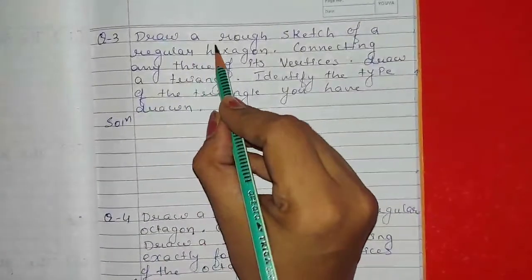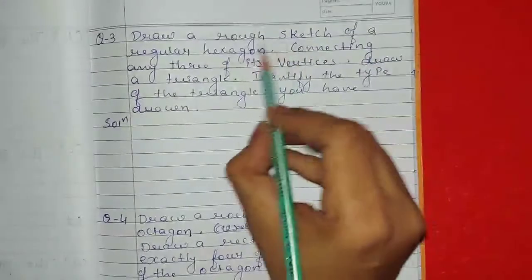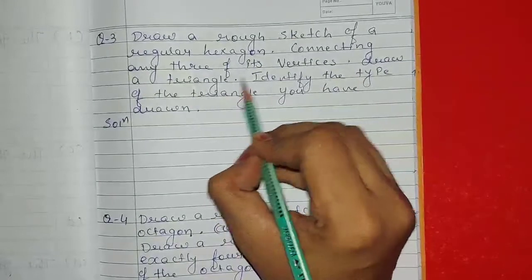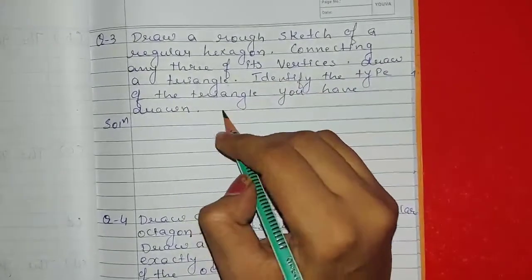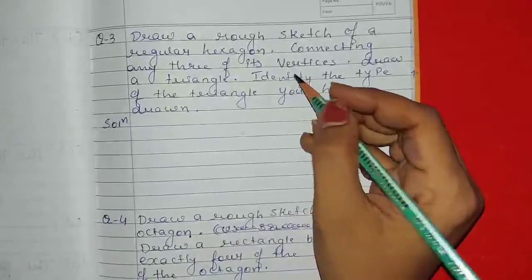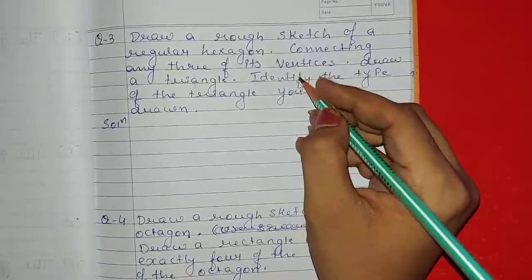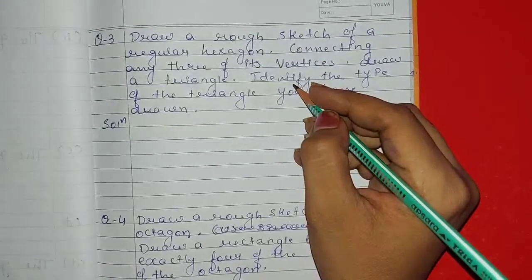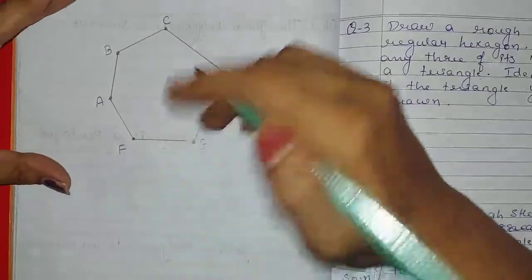Question number 3. Draw a rough sketch of a regular hexagon connecting any three of its vertices. Draw a triangle. Identify the type of the triangle you have drawn. So, a rough sketch of regular hexagon has been drawn. We have to connect any three vertices, draw a triangle, and identify which type of triangle it is.